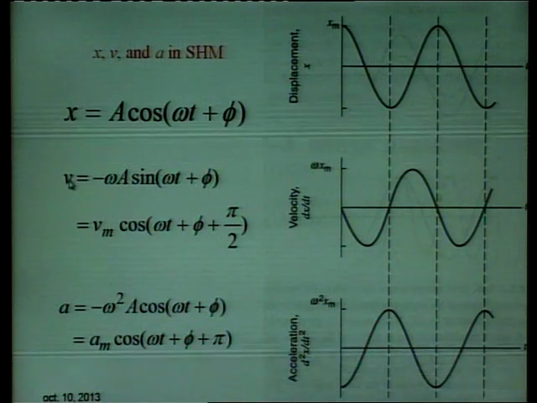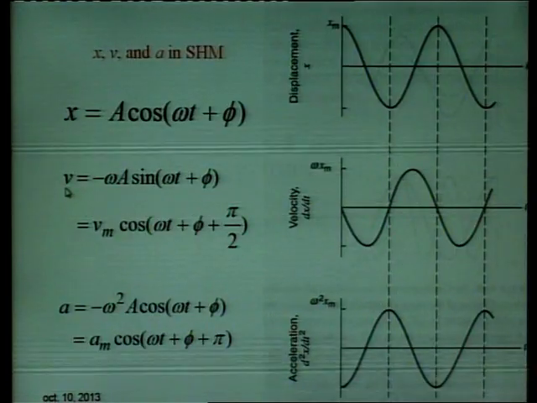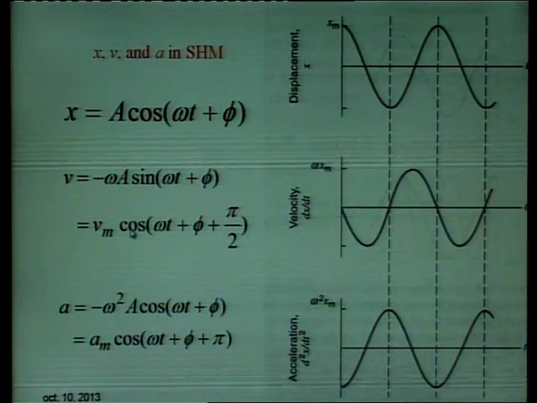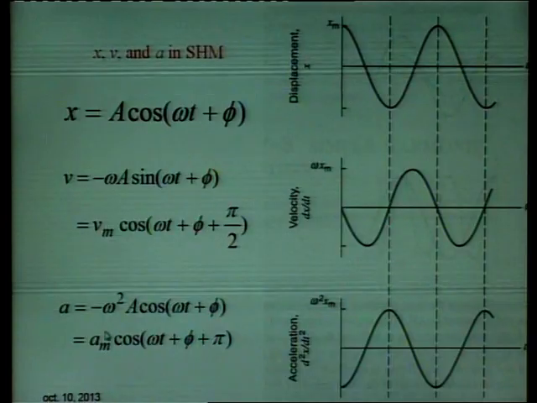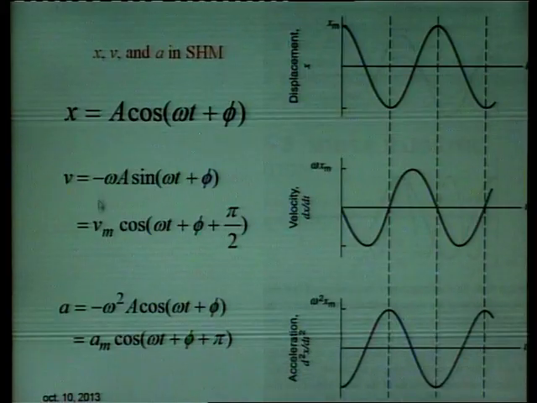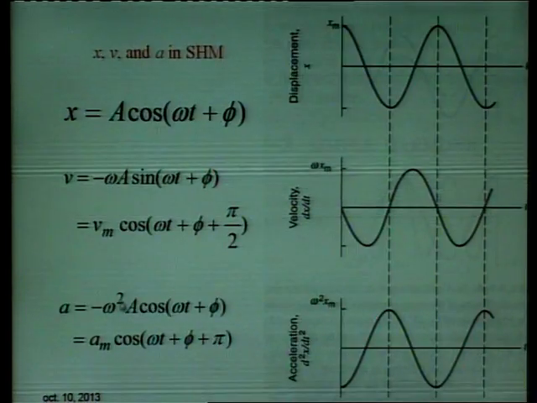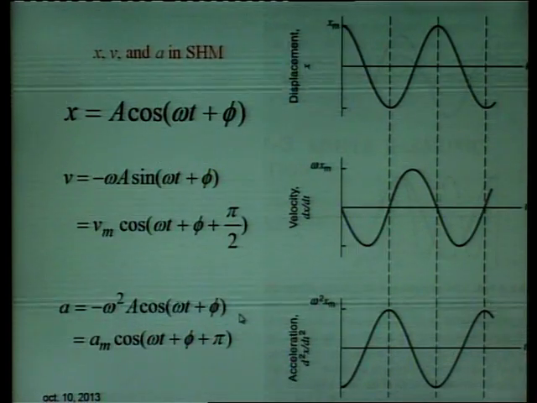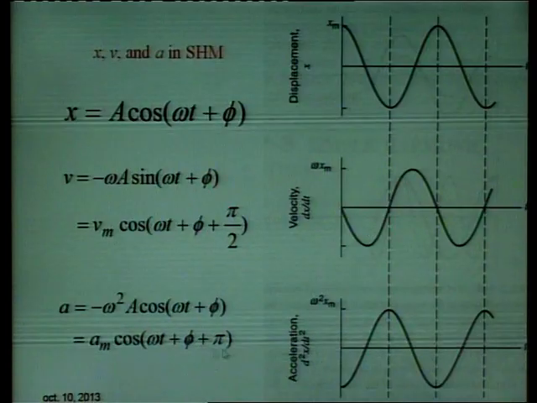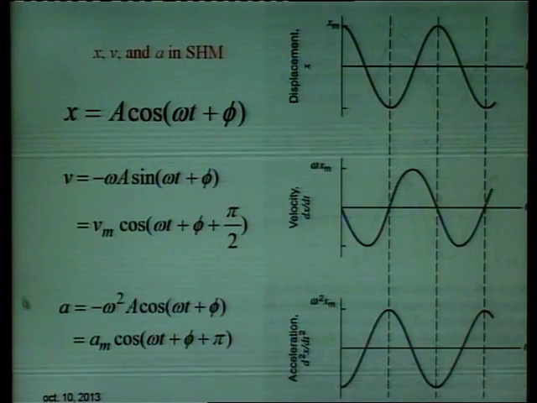Again, if you differentiate this equation that gives you velocity, this will give you acceleration. dv by dt, the time rate of change of velocity, gives you acceleration. Again, you differentiate it, you get minus omega square a, because the differential of sin(omega t plus phi) is cos(omega t plus phi). So, you get minus omega square a cos(omega t plus phi). You can write it as a m cos(omega t plus phi plus pi). So, there is a phase difference of pi between displacement and acceleration.